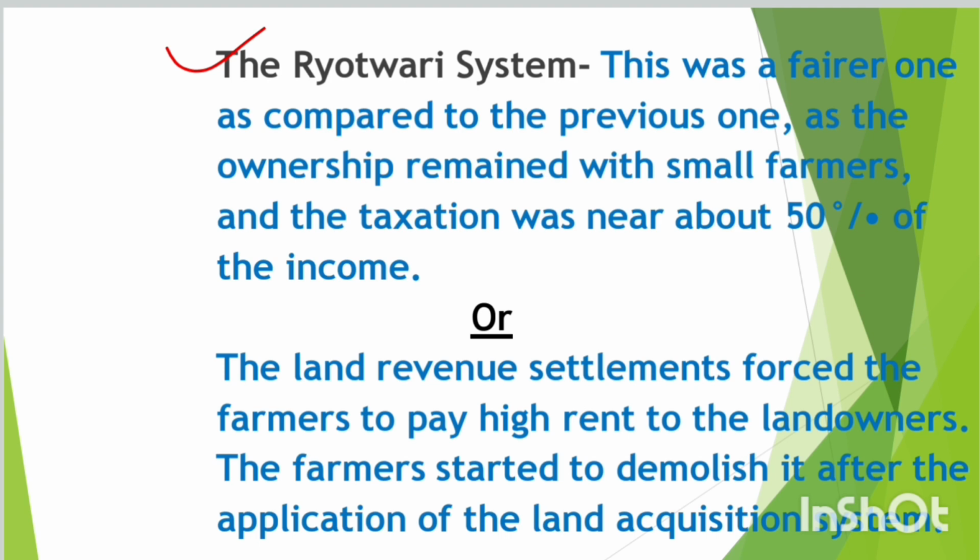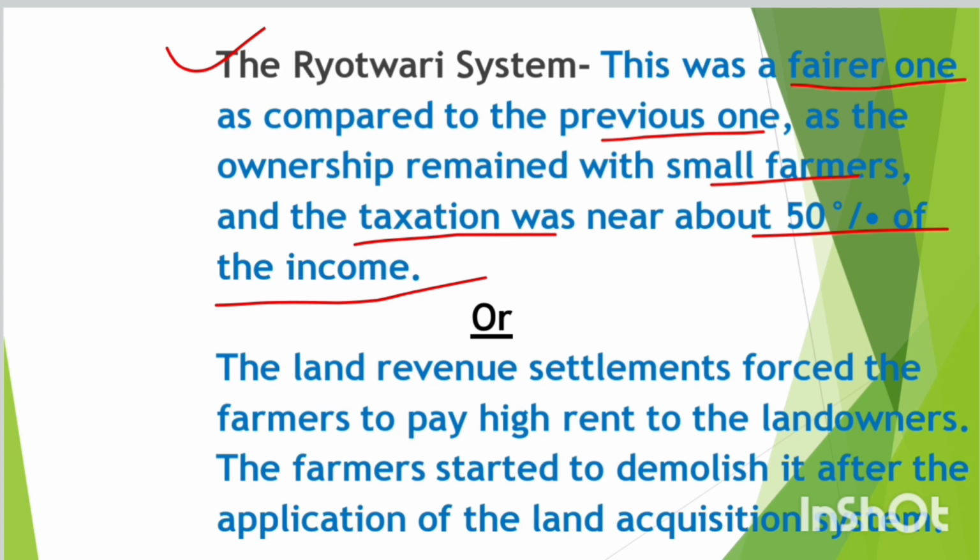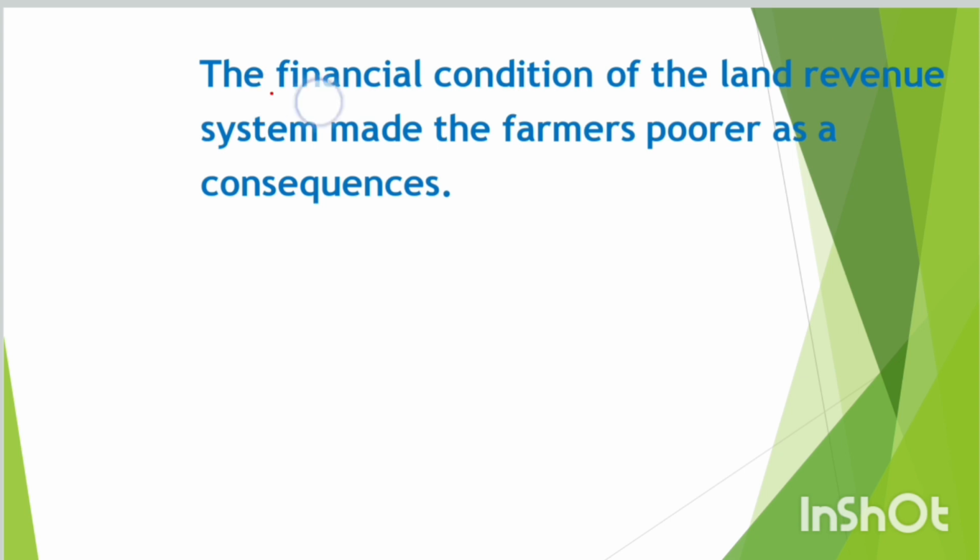Or next, the Ryotwari system. This was a fairer one as compared to the previous one, as the ownership remained with small farmers and the taxation was about 50% of their income. Or another answer you can write, the land revenue settlement forced the farmer to pay high rent to the landowner. The farmer started to demolish it after the application of the land acquisition system. The financial condition of the land revenue system made the farmer poorer as a consequence.